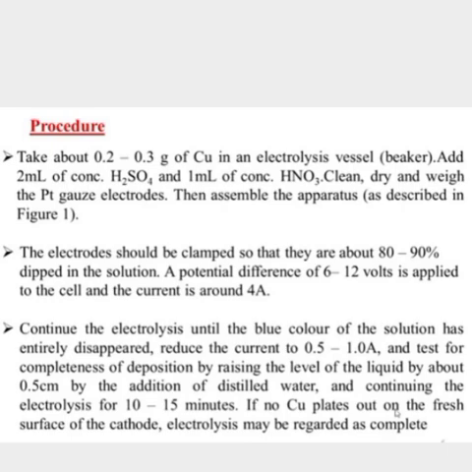The electrodes should be clamped so that they are about 80 to 90% dipped in the solution. A potential difference of 6 to 12 volts is applied to the cell and the current is around 4 ampere. Continue the electrolysis until the blue color of the solution has entirely disappeared.